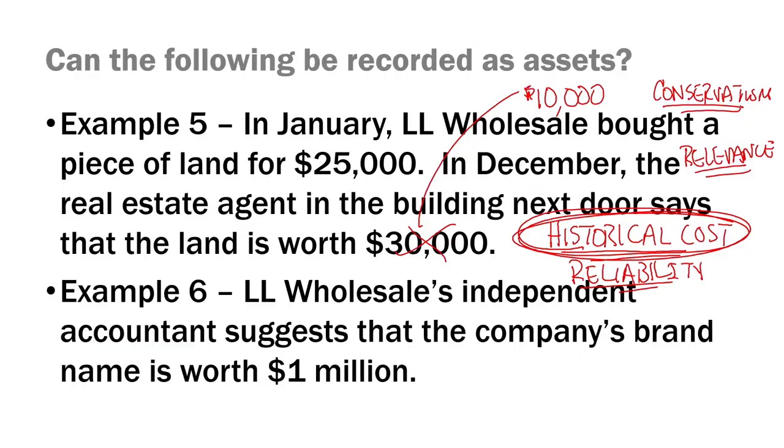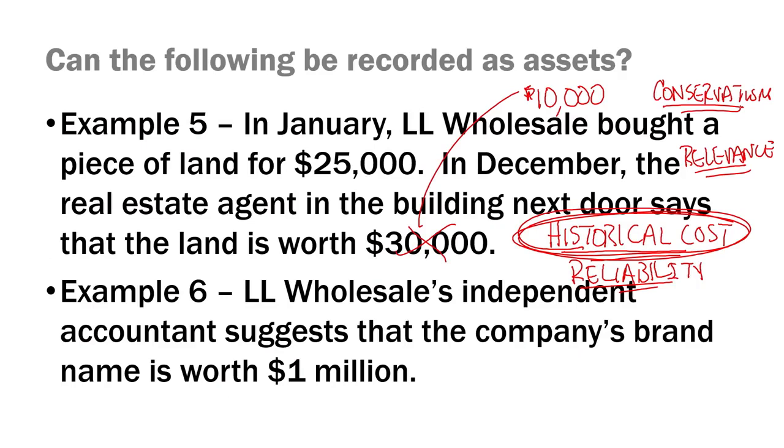All of this is a result of four principles: historical cost, reliability, relevance, and conservatism, and how the standard setters have traded those off in setting the rules. It's important to mention that this is the way we do things under U.S. GAAP for most assets. There are a couple of exceptions that are beyond the scope of this example here. But for the most part, we're going to leave assets on the books at historical cost, write them down for permanent declines, not write them up for increases in value. Okay, that was a lot. Let's go to the next one.